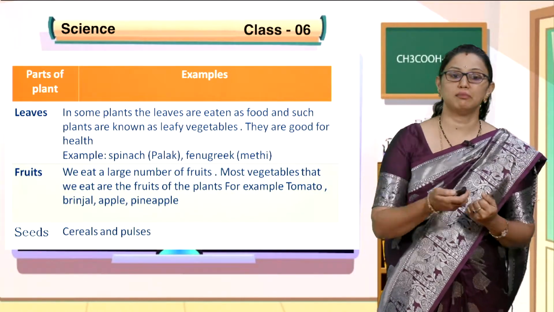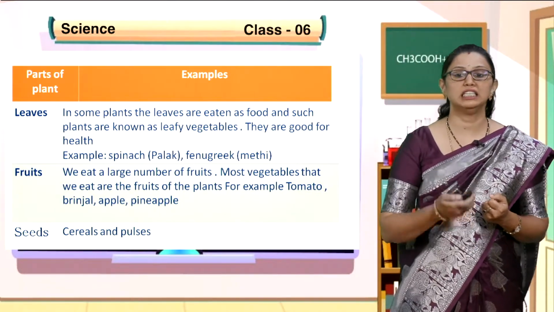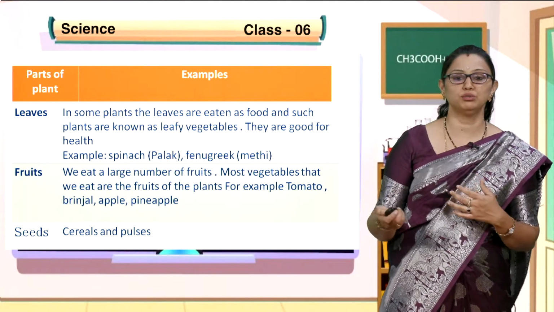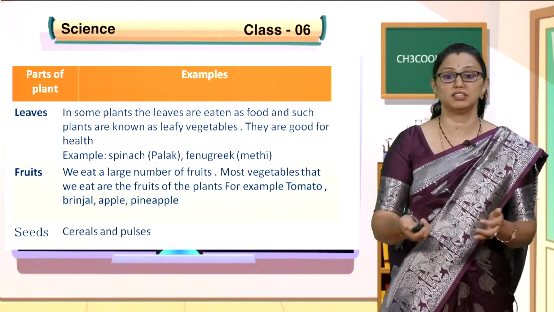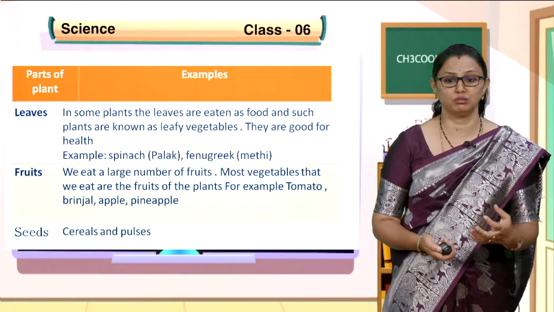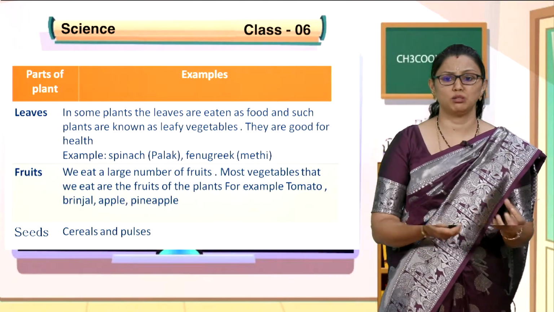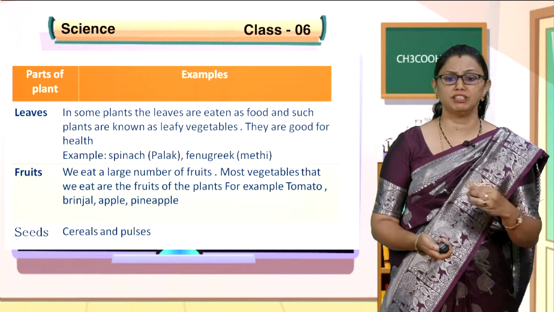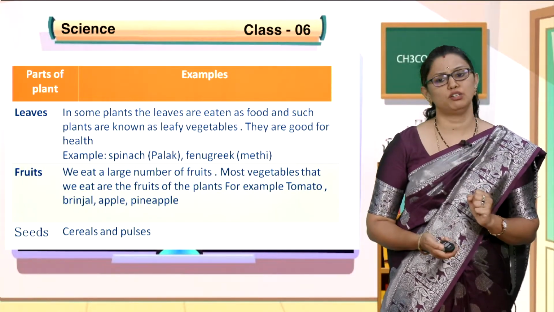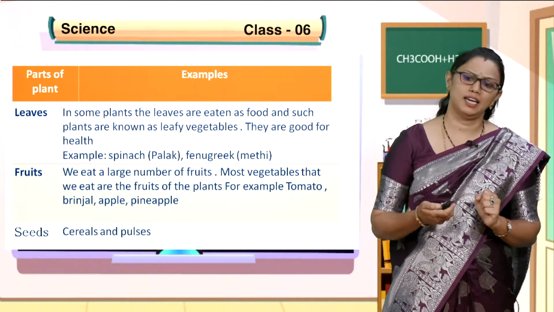So all these are for the leaves. The fenugreek, the methi, that is how the leaves. Then fruits. You have many types of fruits and seasonal fruits. Now the season is the mango season, which you have already had many fruits. For example, not only the different mango, pineapple, apple, but even the tomato part of some fruits acts as a food for us. Example, tomato, brinjal, pineapple, etc.